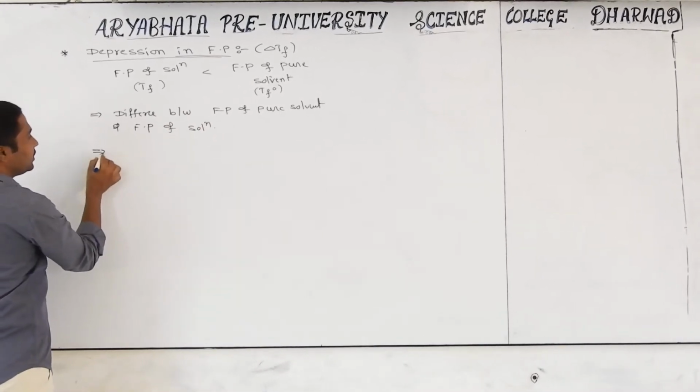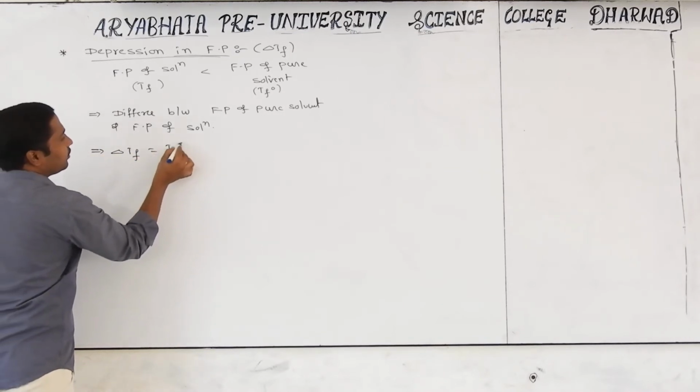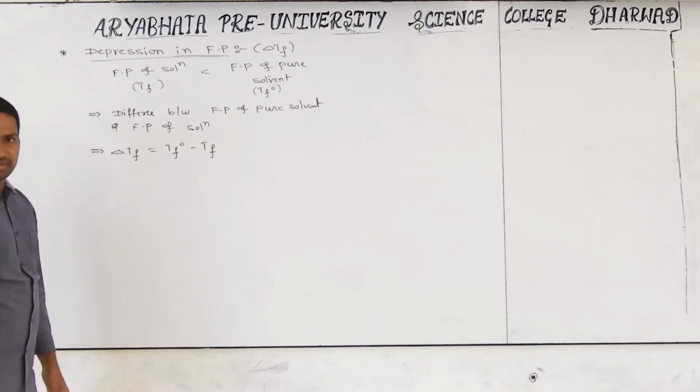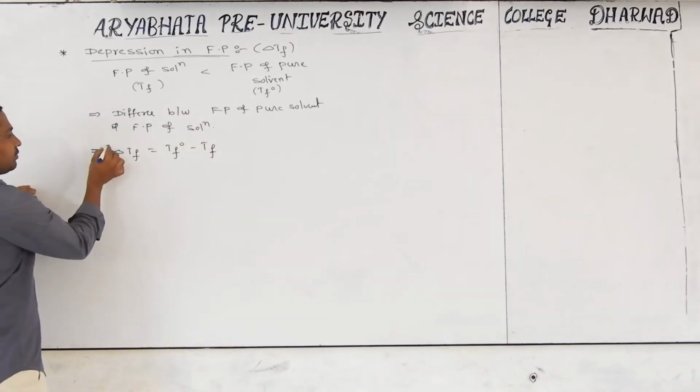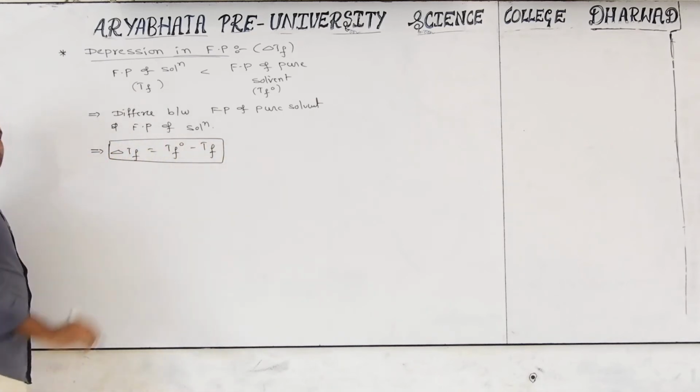Delta Tf is equal to Tf naught minus Tf, which is called depression in freezing point. It's a basic formula for one of the colligative properties, depression in freezing point.